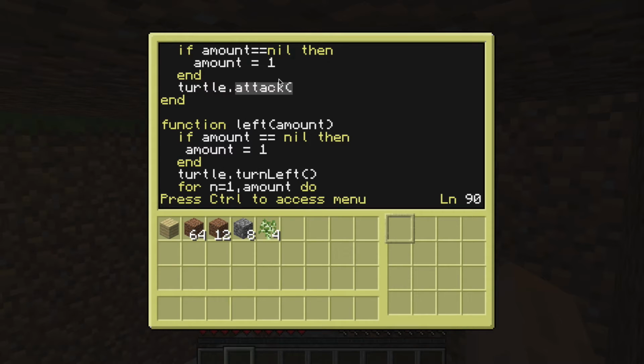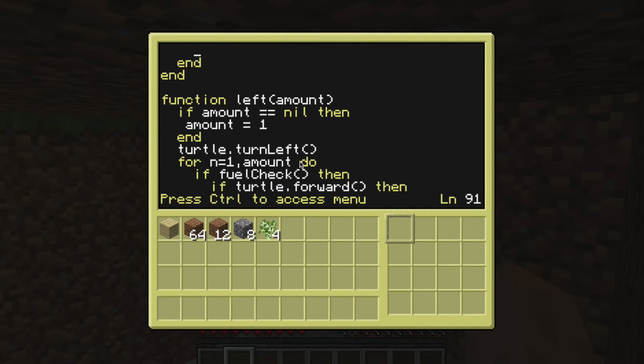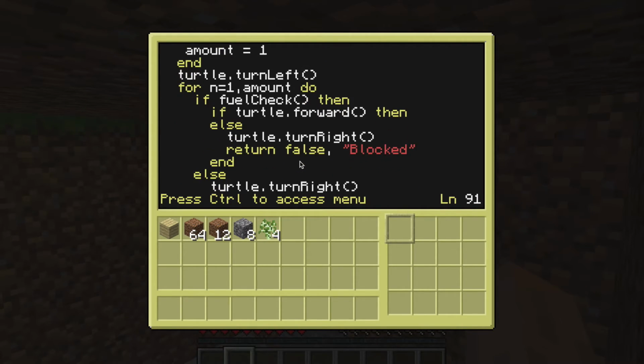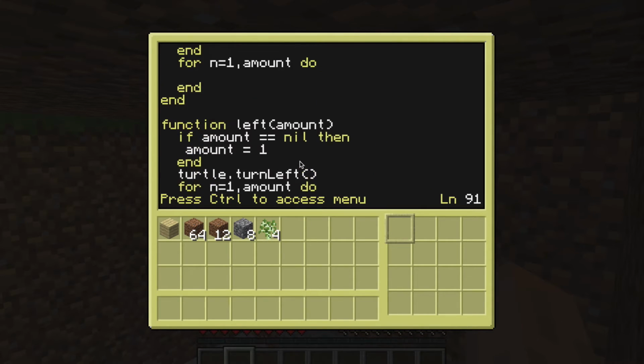And then turtle dot. So no, we're gonna do for n equals 1 amount do, and then we don't need to do a field check. We just need to do, and you never can't turn.